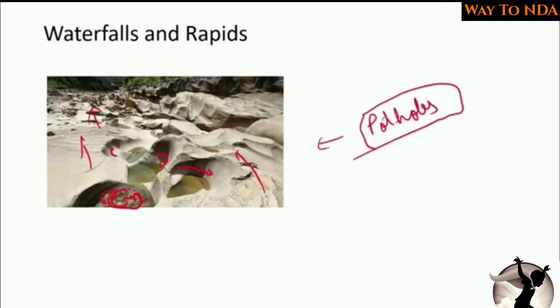The stones which are there started to revolve because of the direction, and they started to exert pressure on the sides, and these holes got extended, and this created the potholes in the river. So these are the potholes in the river, which are again a structure of the youth stage of the river.